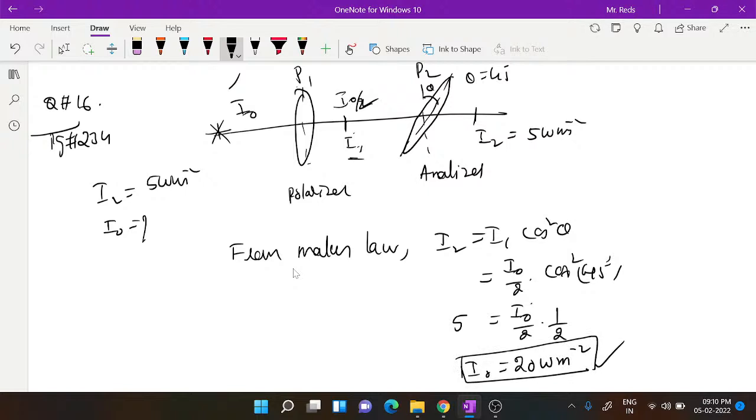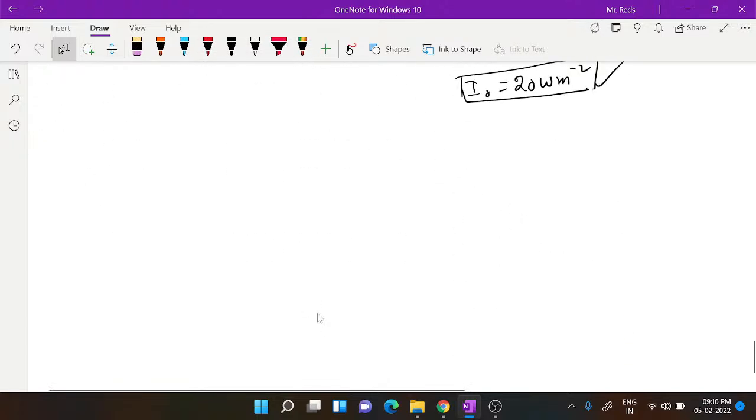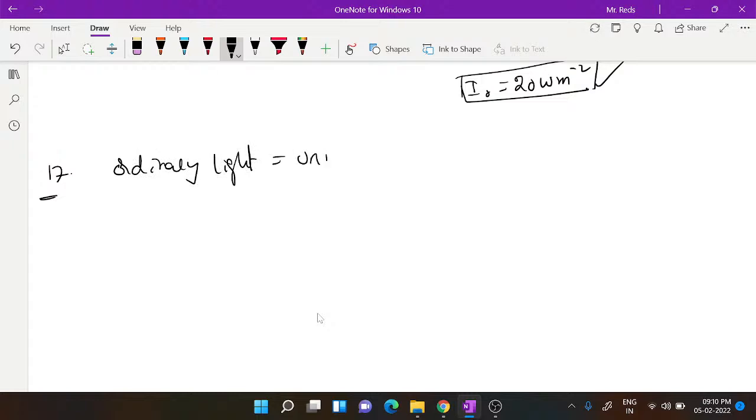If you observe the next question, the 17th one, it is an interesting one. A beam of ordinary light, meaning unpolarized light; you have to remember that ordinary light means unpolarized light.